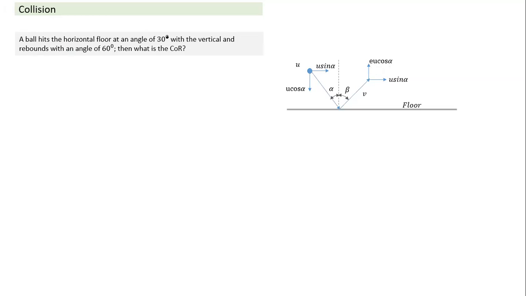A ball hits the floor at an angle of 30 degrees. If you throw the ball, and you can exactly measure just before the impact and just after the impact, what is the direction in which the ball is moving with reference to the vertical? Because here all angles we are measuring with reference to the normal to the surface. It rebounds at an angle of 60 degrees. What is the coefficient of restitution? This is very simple. In that case, the coefficient of restitution is equal to tangent of alpha divided by tangent of beta, which is equal to 1 by 3. So when the coefficient of restitution is 1 by 3, if the angle is 30 degrees, it becomes 60 degrees. That is a very simple relationship, and we can have some questions formed based on this.